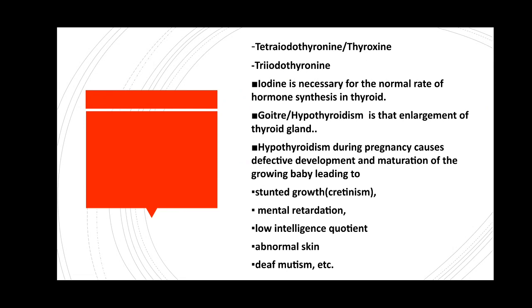See here, deaf mutism is nothing but a condition generally due to a loss of hearing. Loss of hearing capacity before the age of 2 to 3 years hinders learning to speak. This is deaf mutism, and it is caused by hypothyroidism during pregnancy.